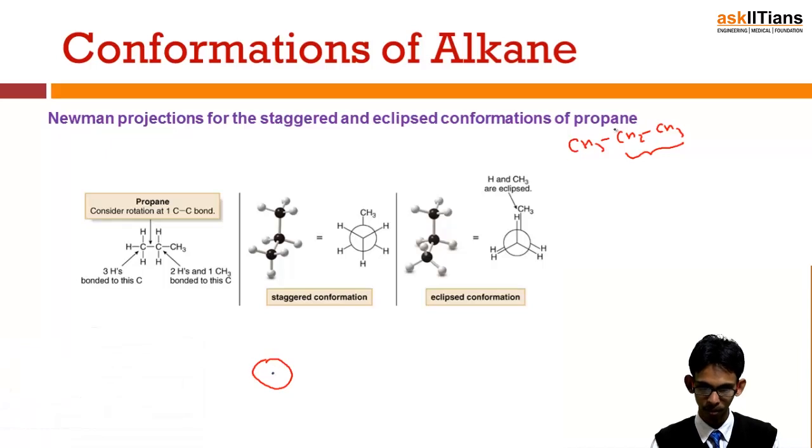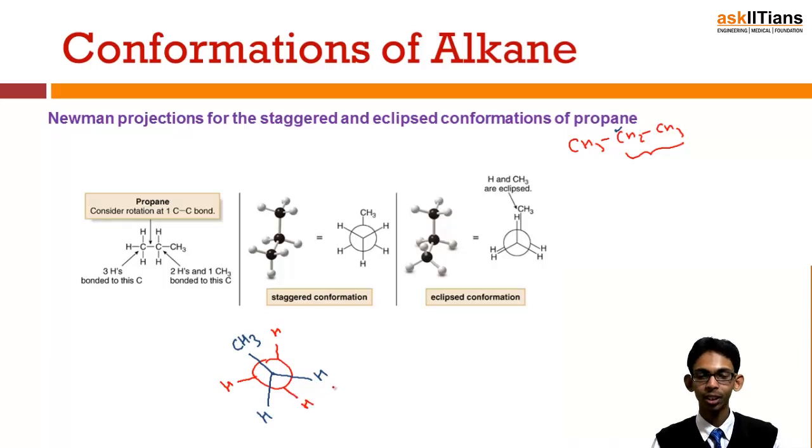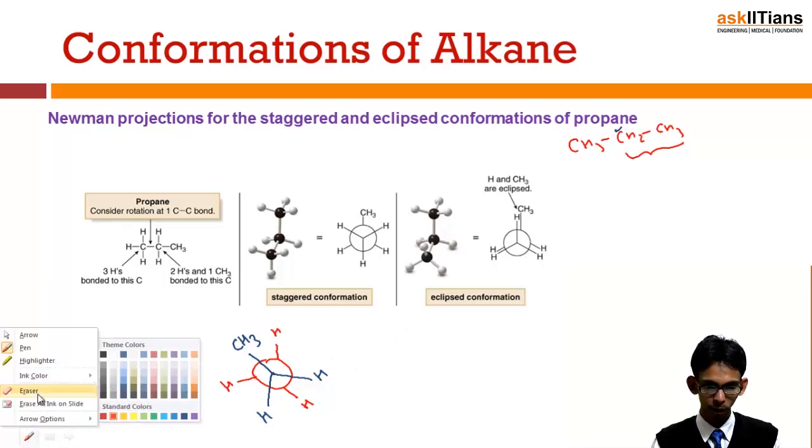Now the carbon in front is actually attached with a hydrogen, another hydrogen and a CH3 group. While the one which is at back is attached with 3 hydrogens only, so 3 hydrogens coming out from the big circle. So this is the staggered conformation of propane: 1 carbon, 2 carbon and 3 carbon. Similarly, if I want to draw the eclipsed conformation, it would look like this.